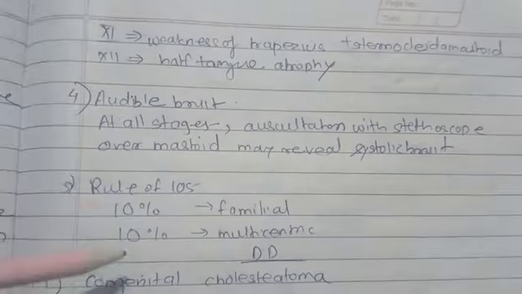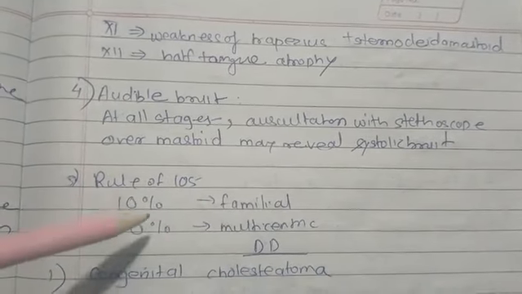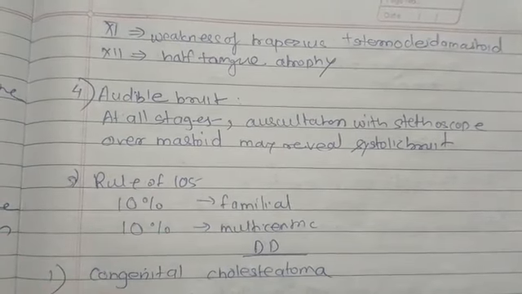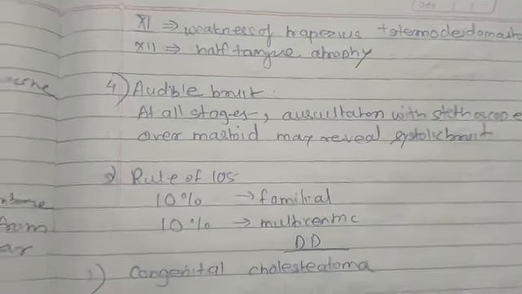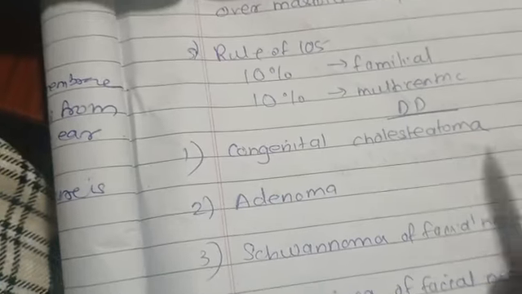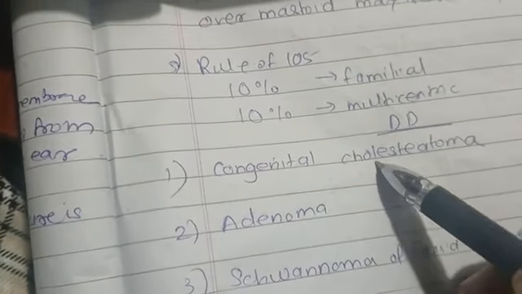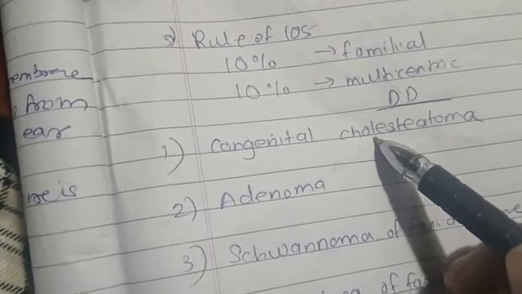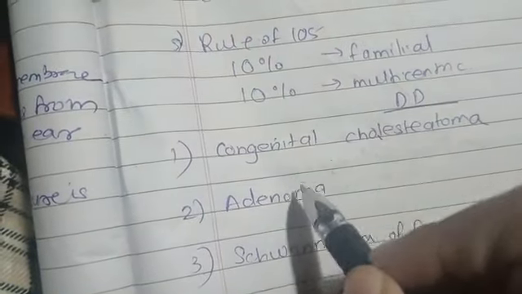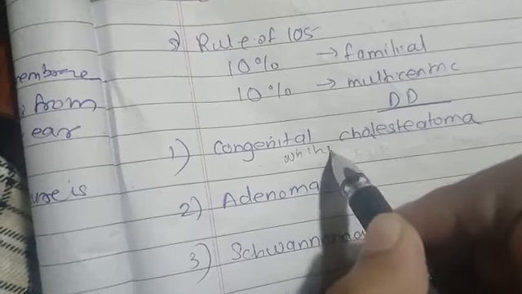Then the rule of 10: 10% are familial and 10% are multicentric. Now we'll talk about the differential diagnosis. The first one is congenital cholesteatoma. What does this mean? First of all, it is important to know what is meant by it: exactly a whitish mass.